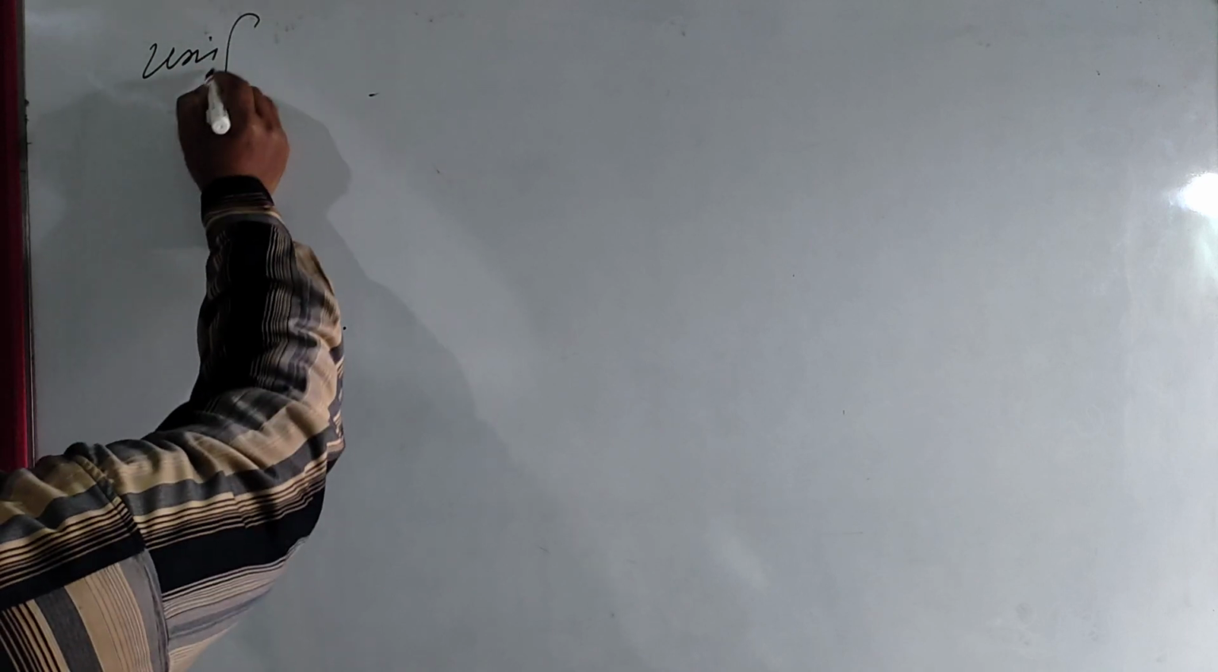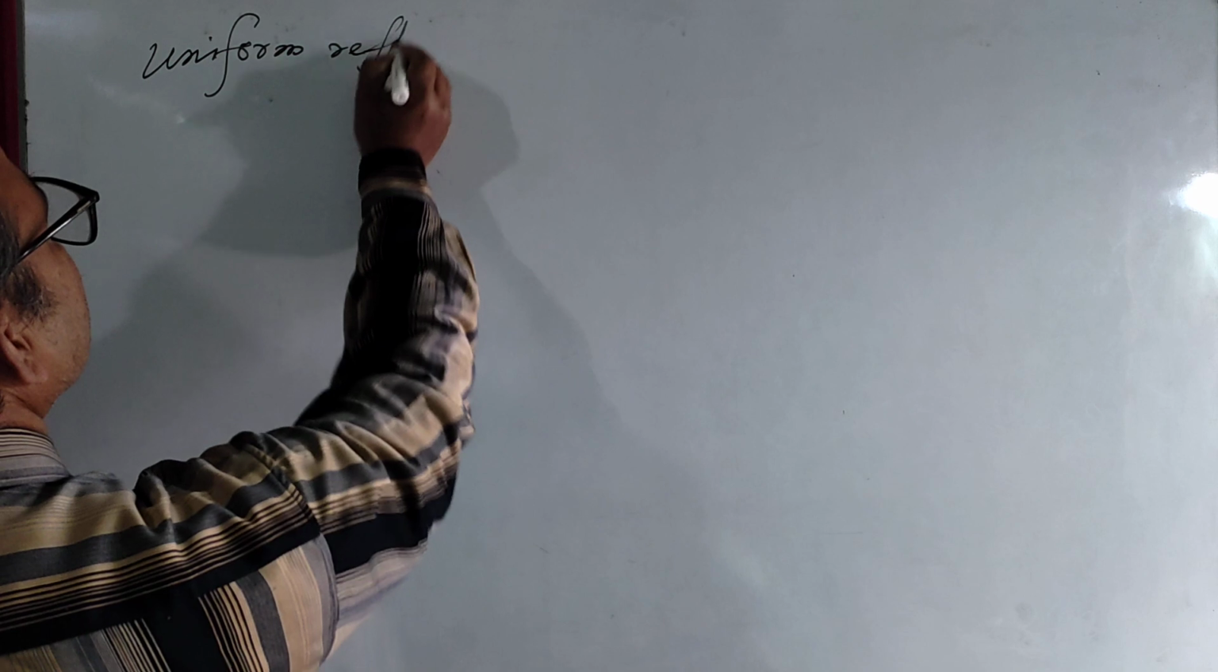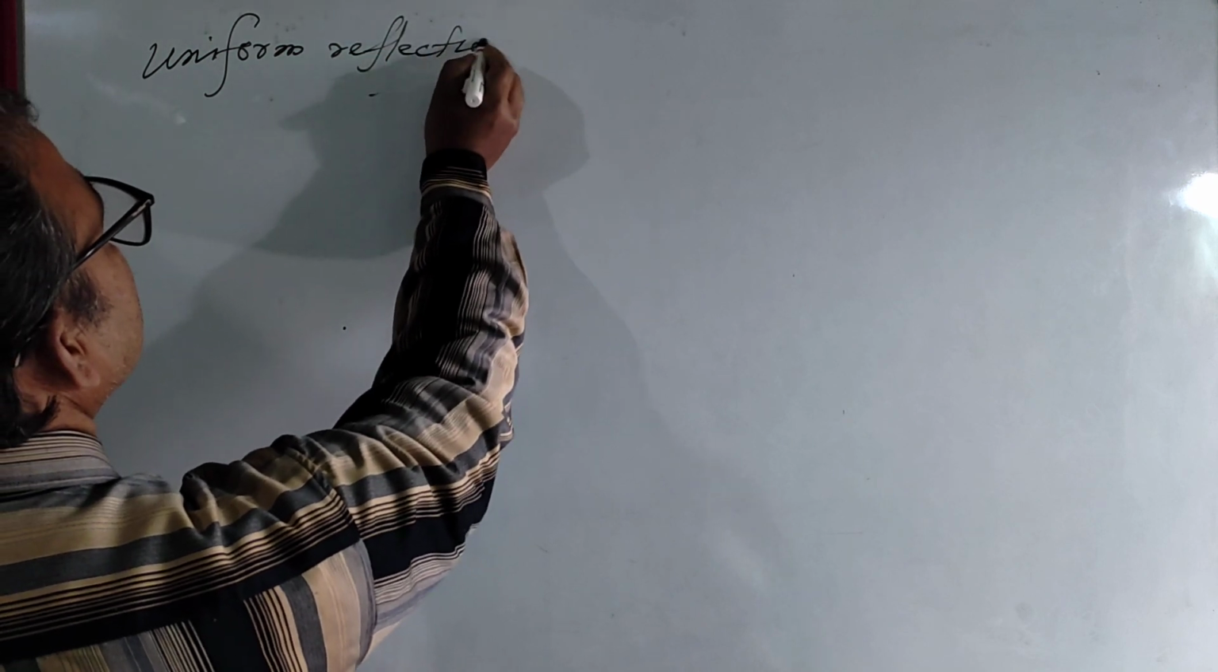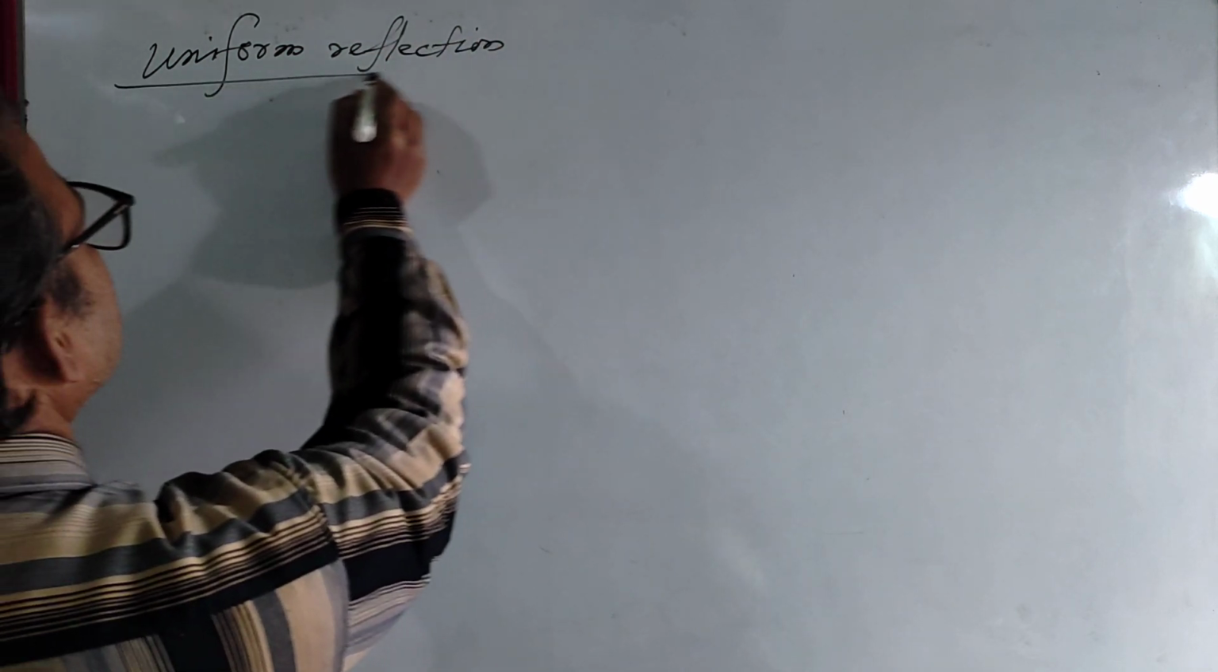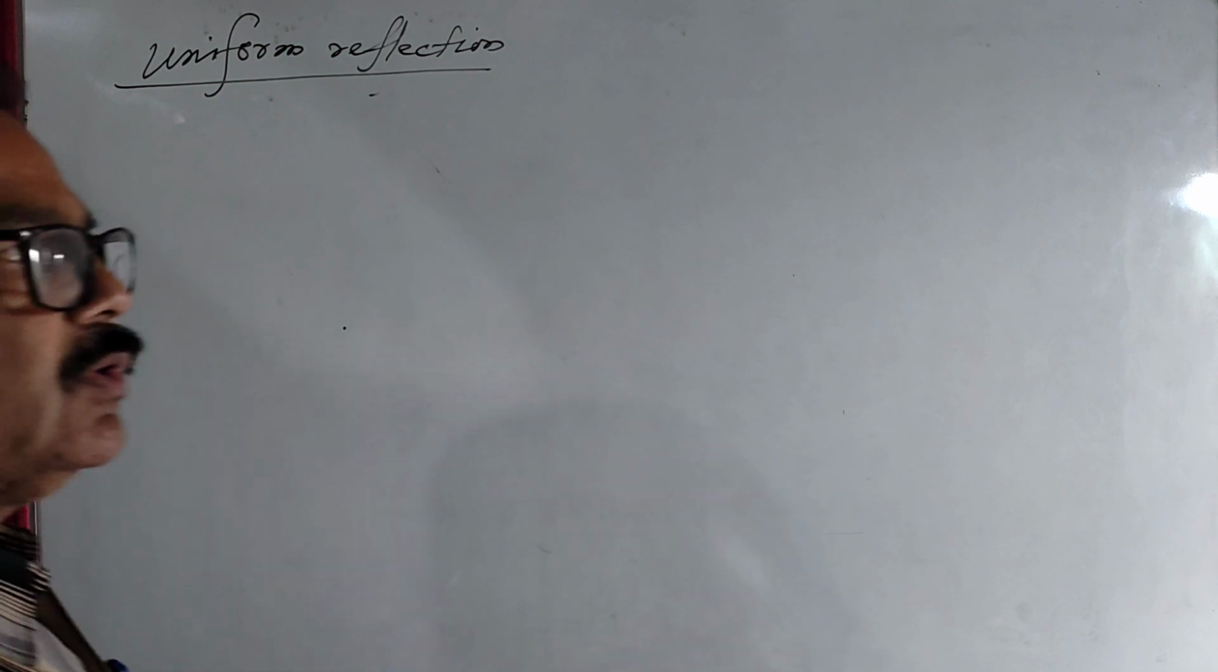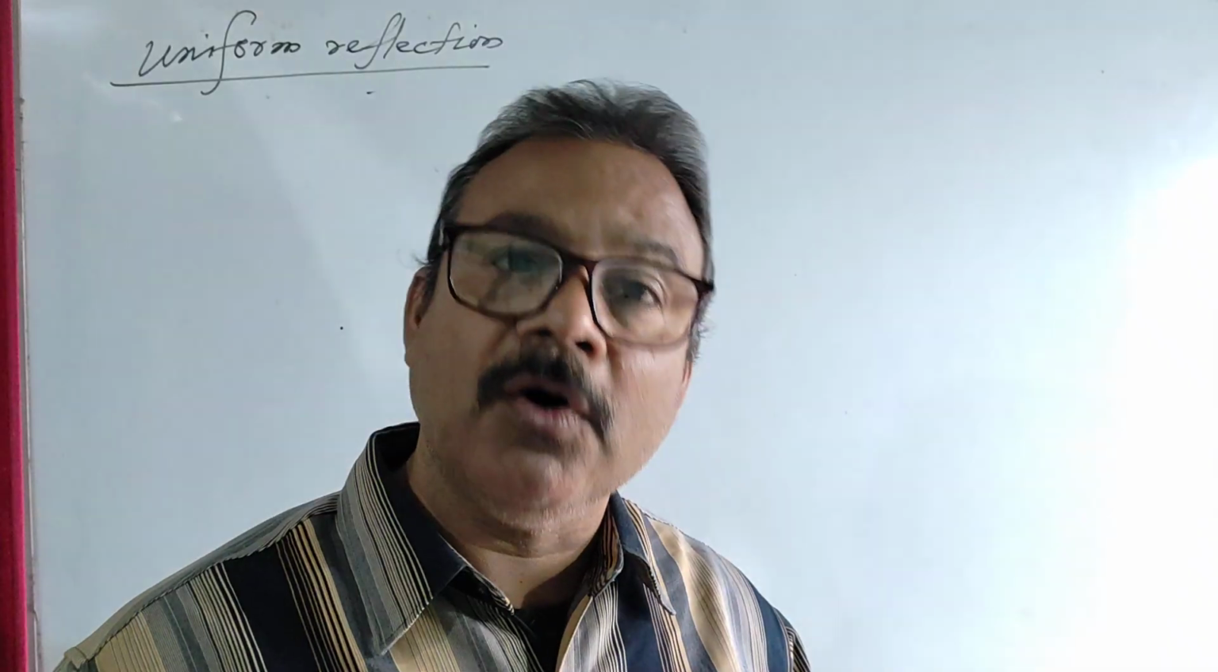First of all, you come to the uniform reflection. Uniform reflection always takes place from a smooth or polished surface.